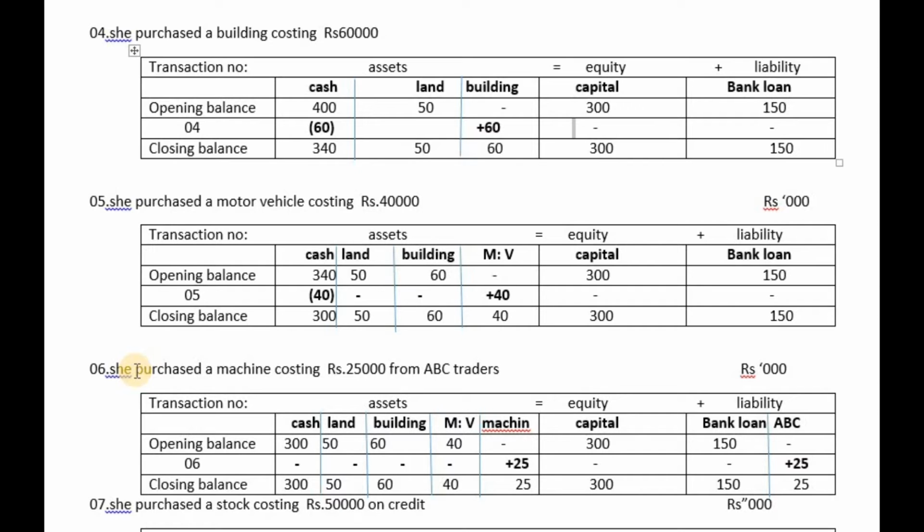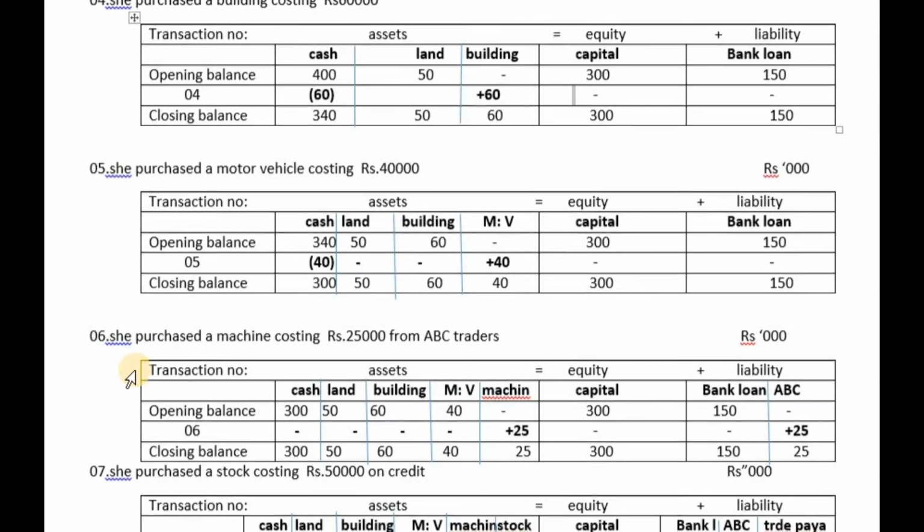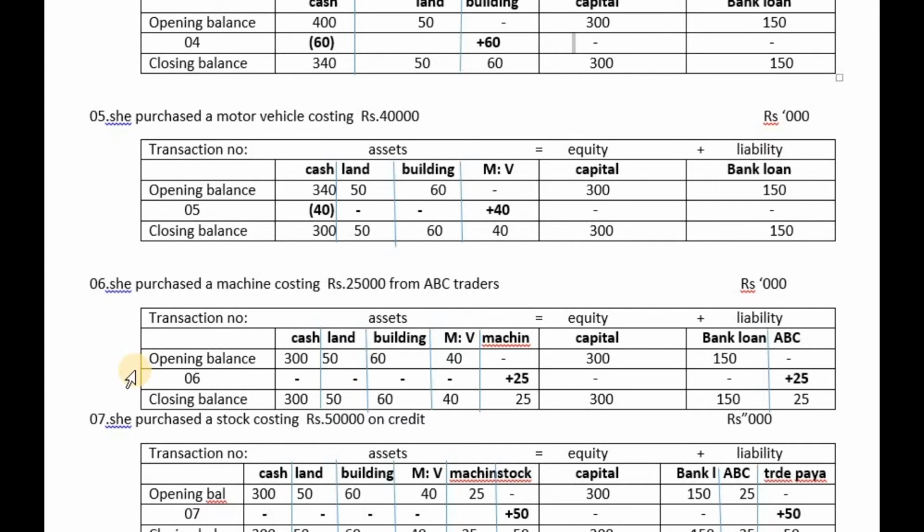Now look at, I am going to introduce you the fifth transaction, sixth transaction. She purchased the machine. Continuously, I am introducing new assets to the business, because you see at the beginning of the business, you have to acquire some assets to start the business and continue the business.